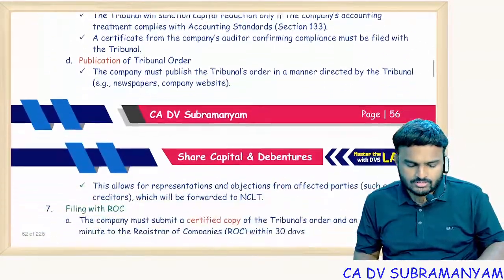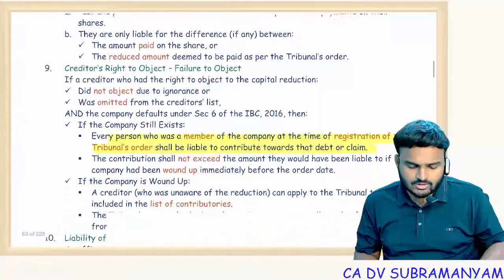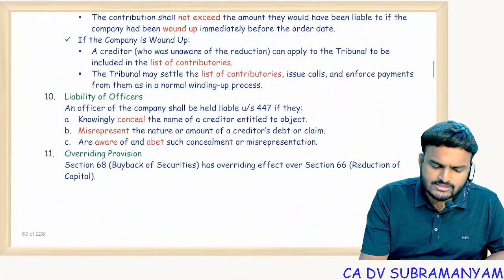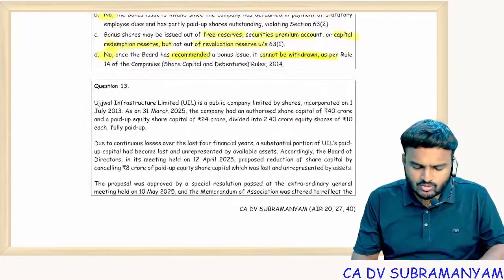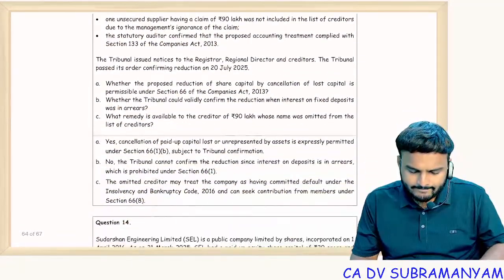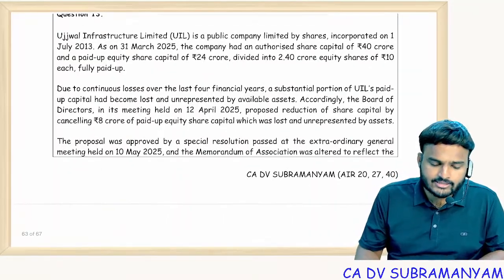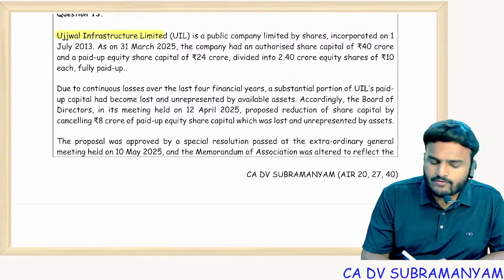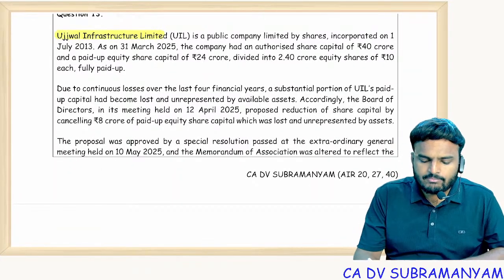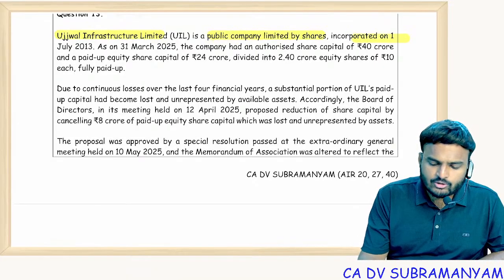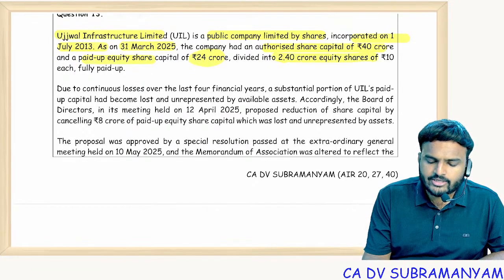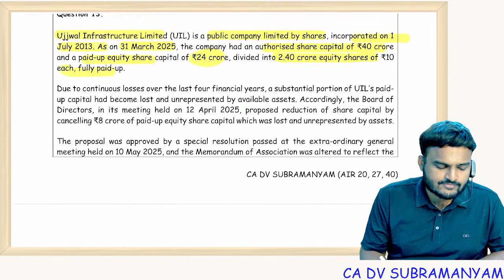Next one, section 67 over. With respect to 67, any practical question there or not? Let's see. Sorry, 66. With respect to 66, there is a practical question. Ujjwal Infrastructure Limited is a public company limited by shares, incorporated on 1st July 2013. As on 31st March 25, the company had an authorized share capital of 40 crores, paid up share capital of 24 crores, divided into 2.4 crore equity shares of 10 each, fully paid up.